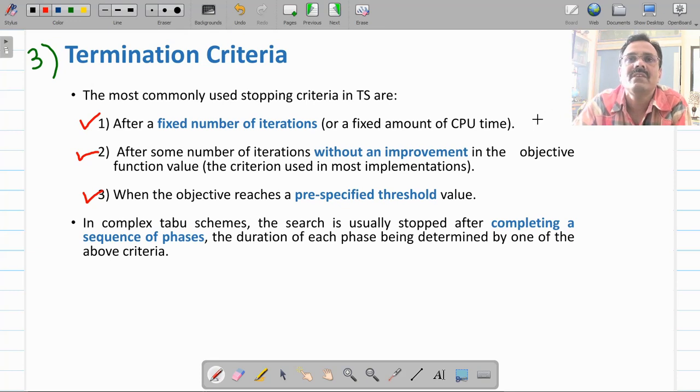So whenever the value of your objective function reaches 5, or if it is less than 5, then stop iterating. So this is how you are going to decide termination criteria for this tabu search algorithm. More complex schemes you can have, so you can have one of these criteria after completing each phase of a tabu search algorithm.